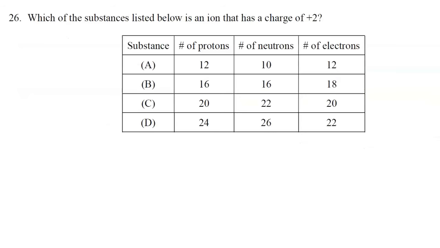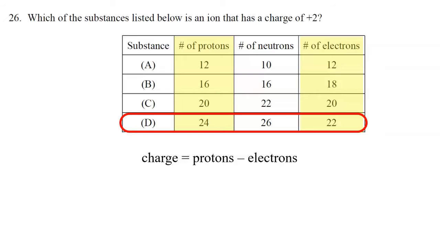All right, question 26. Which of the substances listed below is an ion that has a charge of positive 2? Focusing on protons and electrons, let's look at those two columns. If you have a charge of positive 2, then you have more protons than electrons. So the correct answer is choice D, since 24 protons minus 22 electrons would give us a charge of positive 2.